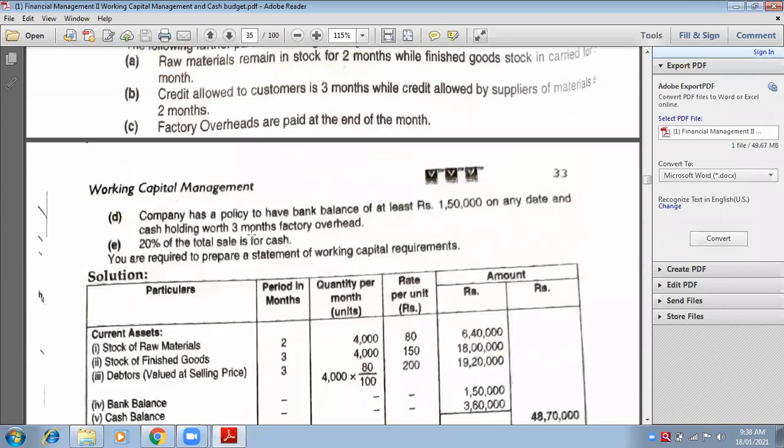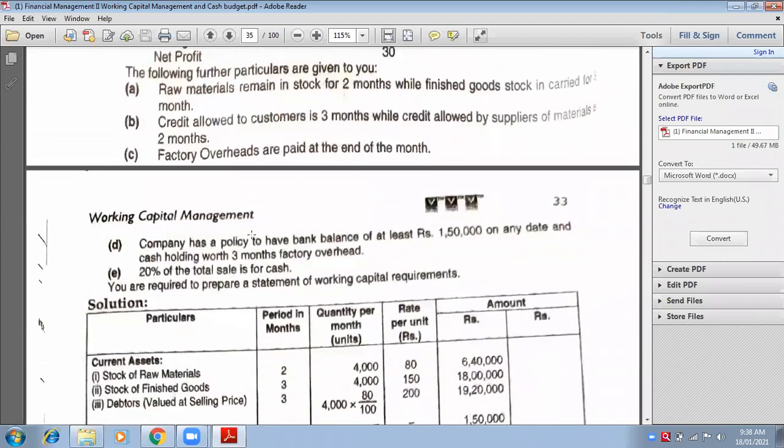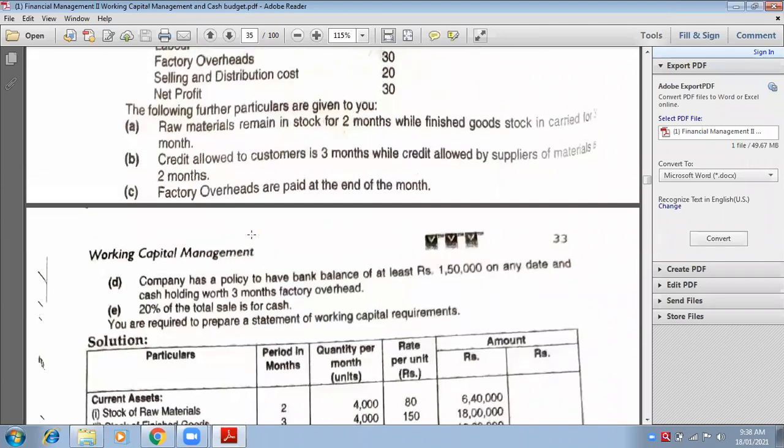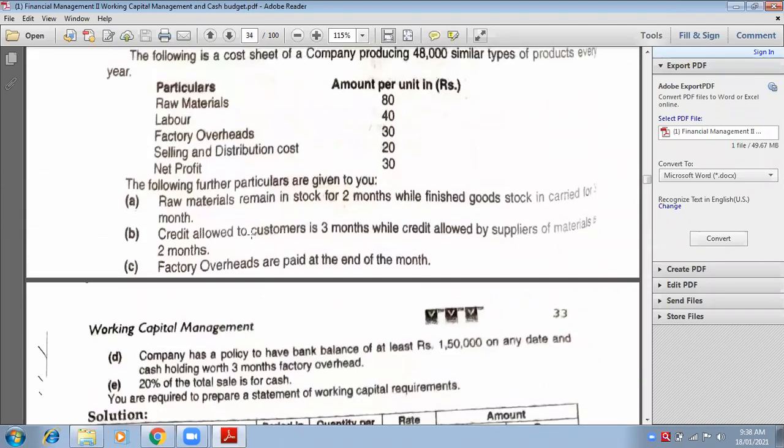Okay. Is there any other adjustment that is left over? Only core current assets, right? Am I right? Is there any other adjustment that is left? Come on, tell me yes, no. No, ma'am. Okay.